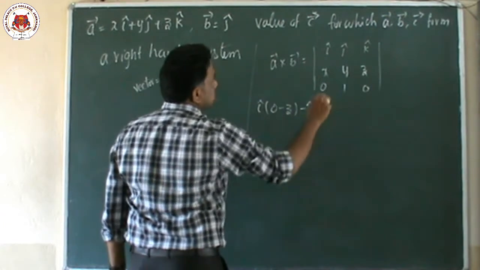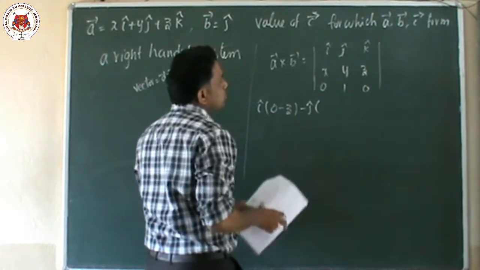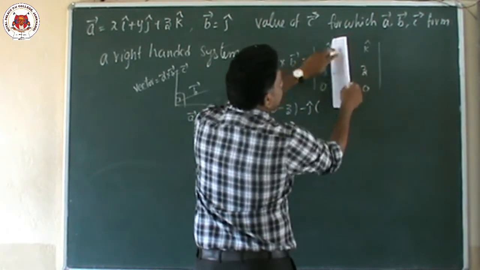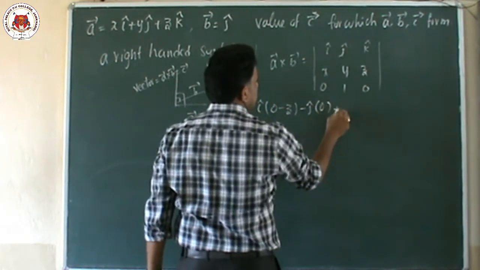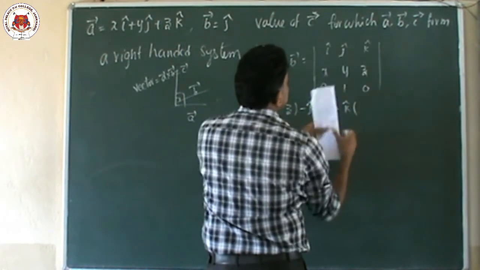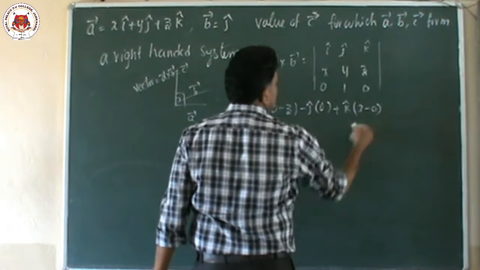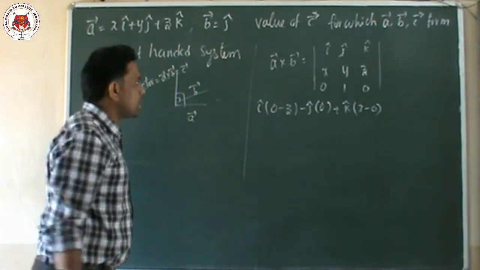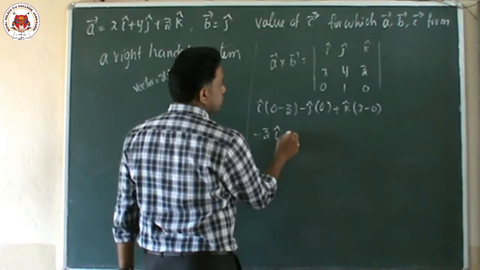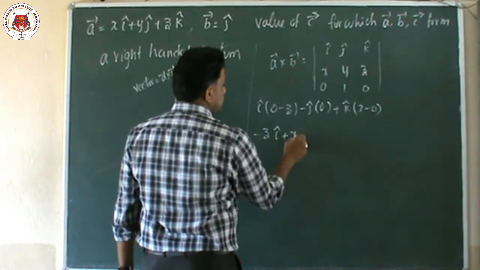Then minus j cap, and j equals 1. Then x into 0, and 0 into z is also 0. Next is the k cap: x into 1 is x minus 0. So finally, the answer is minus z i cap plus x k cap, there is no j.